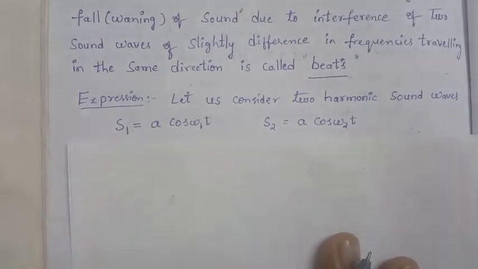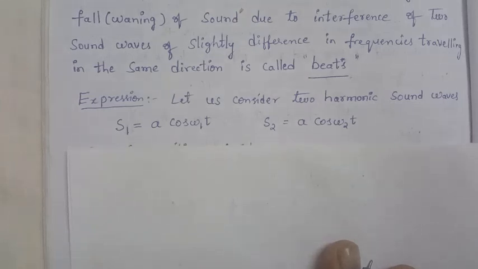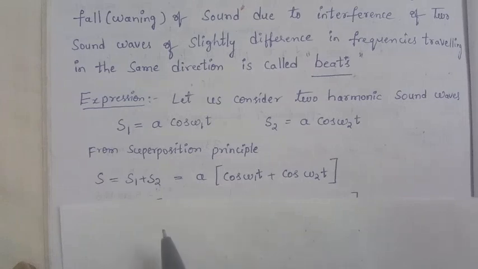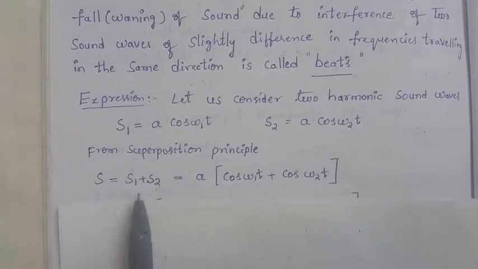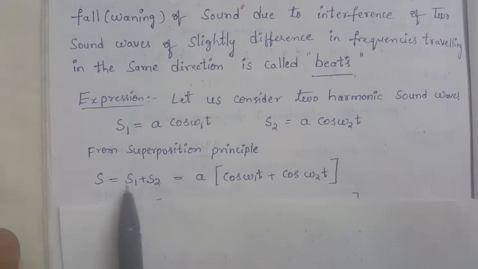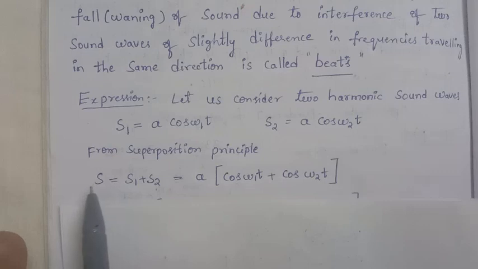When these two interfere, the resultant, according to the superposition principle, is S equal to S1 plus S2. That means the algebraic sum of the individual displacements gives the resultant displacement.